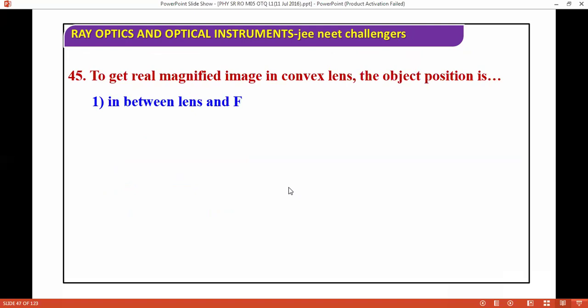To get a real magnified image in the convex lens, the object position is... I don't know. I don't know. I can't understand all this.